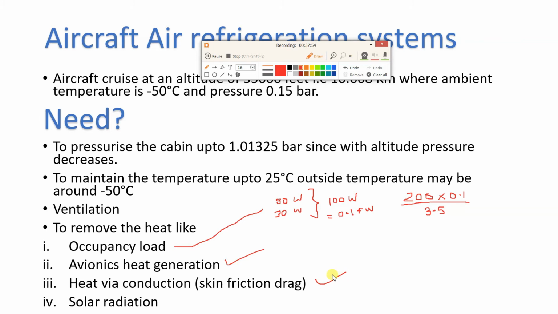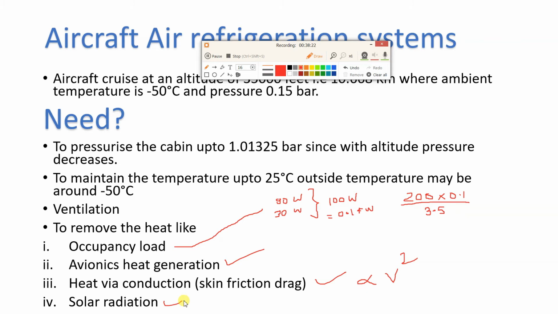Skin friction drag is proportional to velocity squared. If you consider the velocity of the aircraft to be around 1000 km per hour, you can understand it will be square times. So this is heat conduction from the surface of the aircraft because of skin friction drag. And the next one is solar radiation.